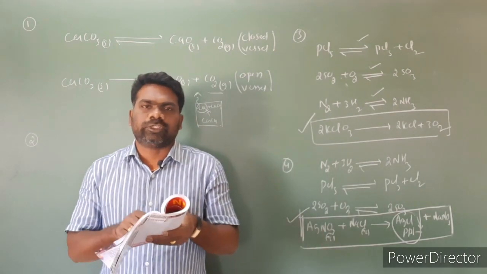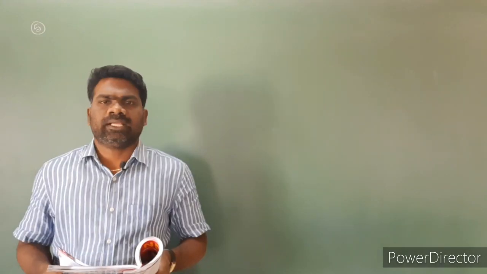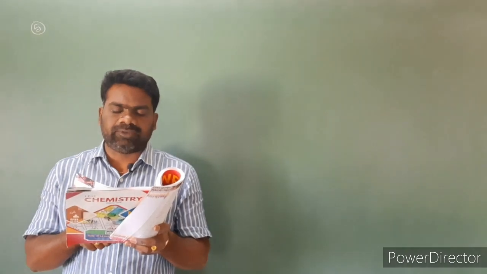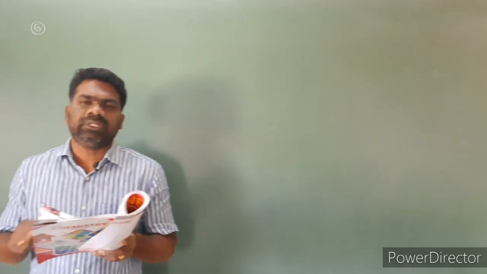Question number 4, fourth option is correct. Next question number 5. An example of reversible reaction. Option 1, AgNO3 plus NaCl gives rise to AgCl plus NaNO3. So this is the precipitation reaction, precipitation of AgCl. The precipitation of AgCl is an irreversible reaction. So first option is incorrect.